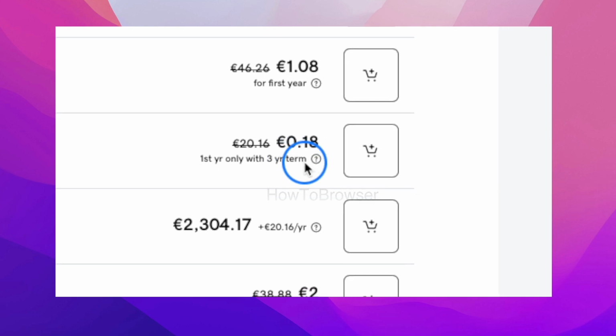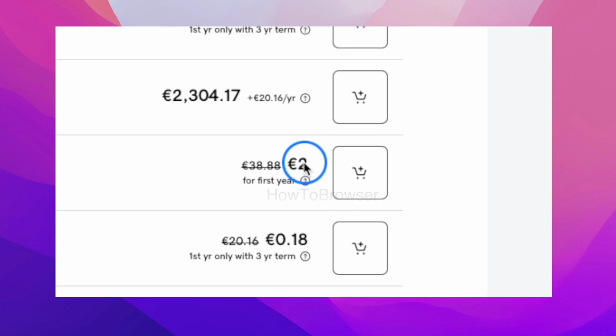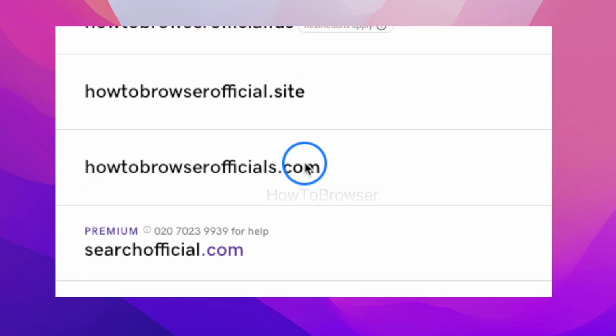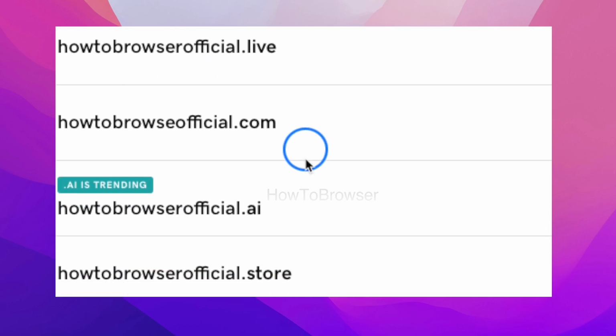That's something you have to remember. But if you don't want to, if just for the first year, you can also get it for 2. But I recommend getting the .com, it's just more familiar to more people. More people know .com, it's more familiar than maybe .store.